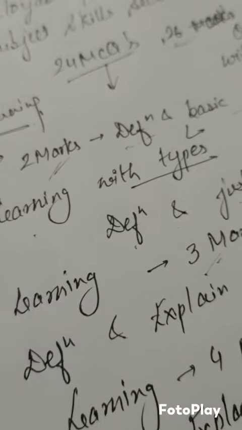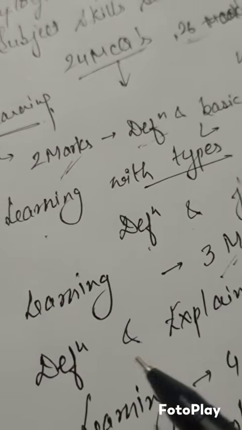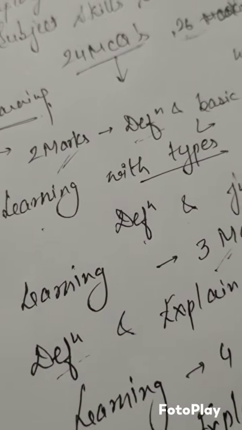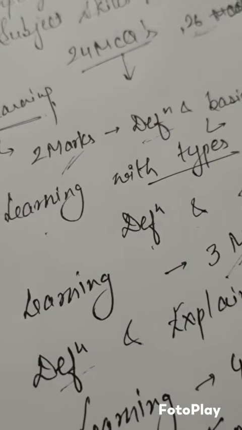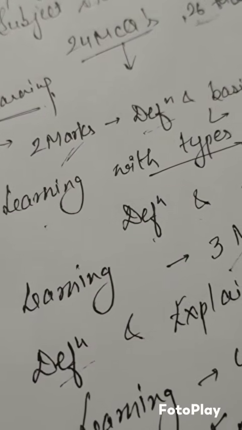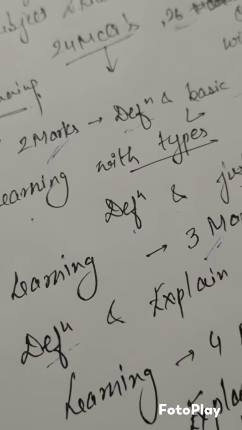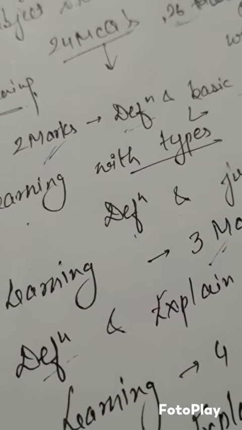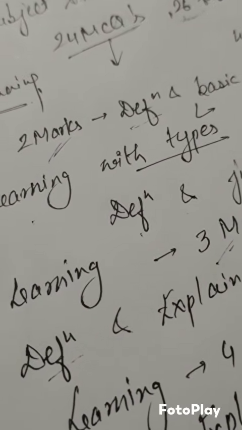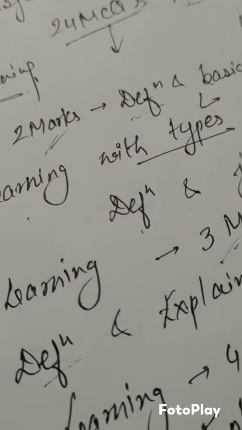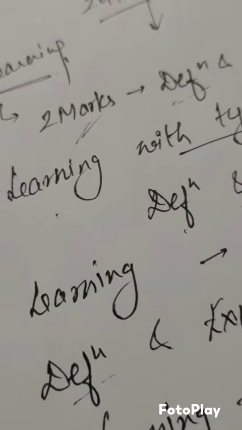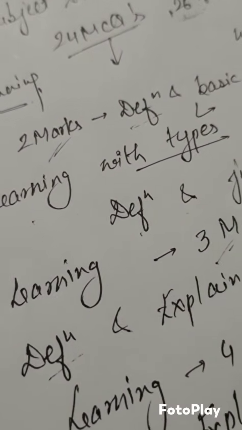Next, if machine learning comes in 3 marks, then you have to write down the definition and explain the basic types, supervised, unsupervised and reinforcement learning, with the basic idea of what kind of learning each is. Supervised has labeled data, and unsupervised has unlabeled data. Reinforcement learning is action or reward based learning. You can give the basic definition of these types.